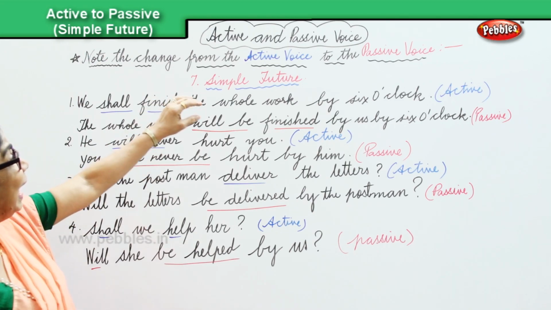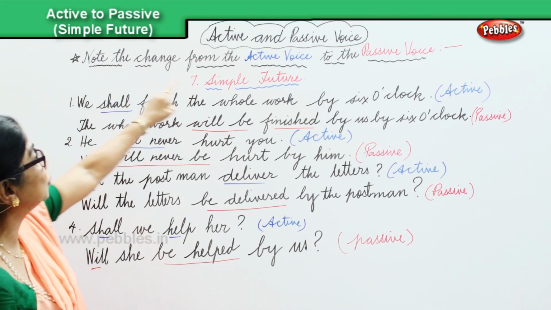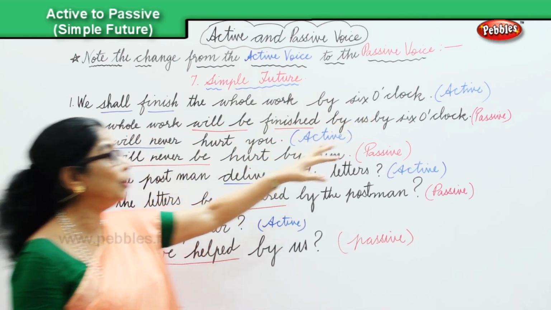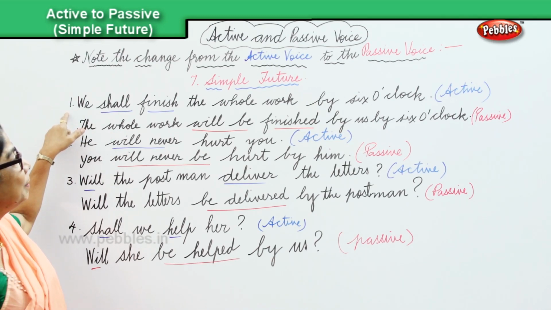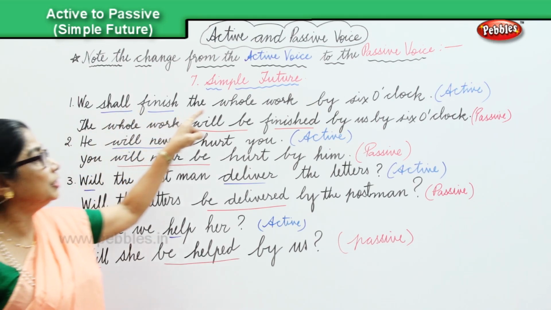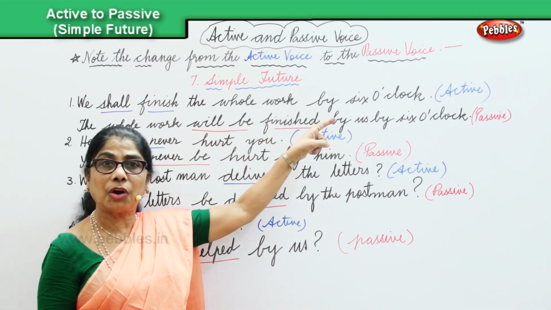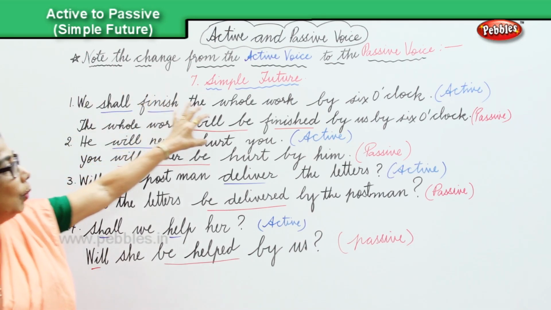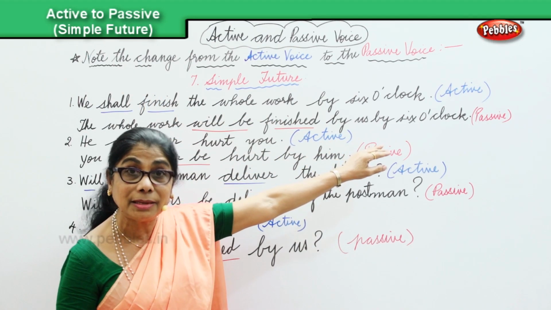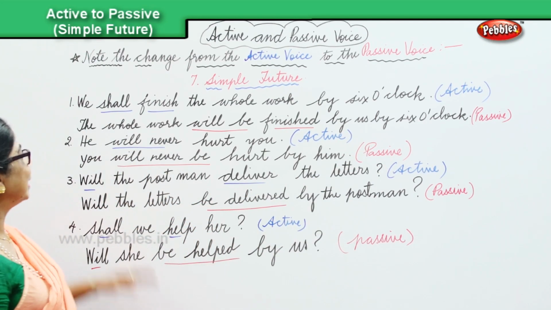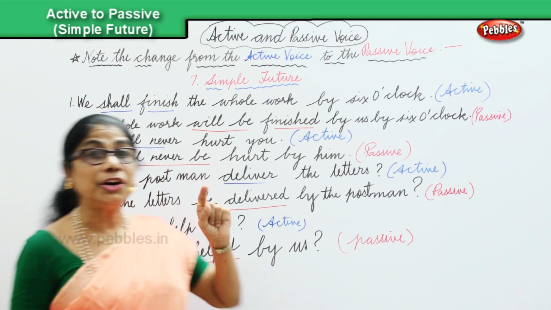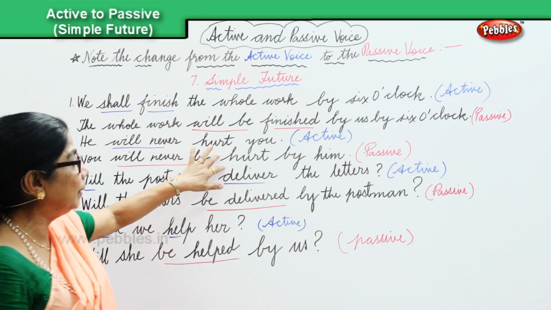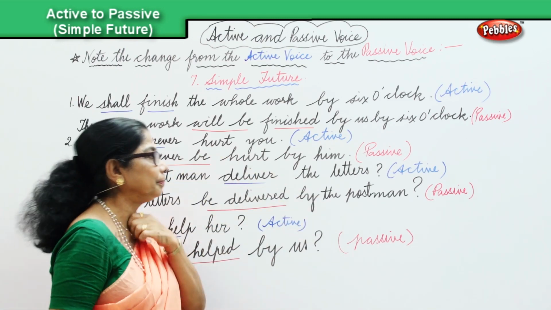Now, active and passive voice. In the simple future, we are going to note the change of voice, active voice to passive voice. In the first sentence we have, we shall finish the whole work by 6 o'clock. And we change over, note the change. The whole work will be finished by us by 6 o'clock. Let's look at the second sentence. He will never hurt you. Active. You will never be hurt by him.